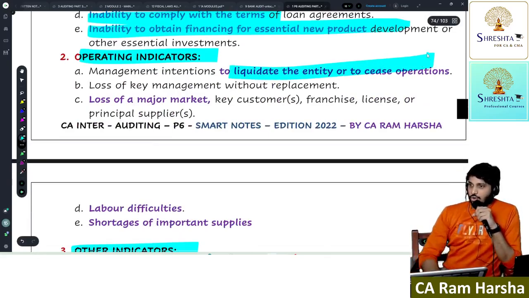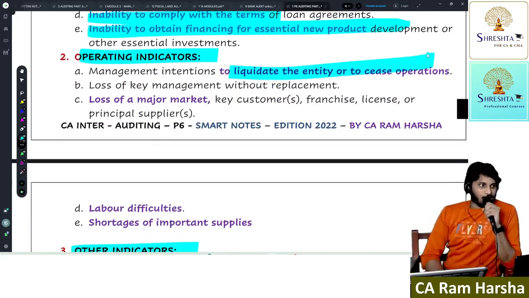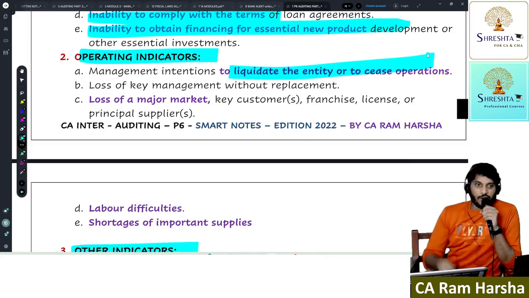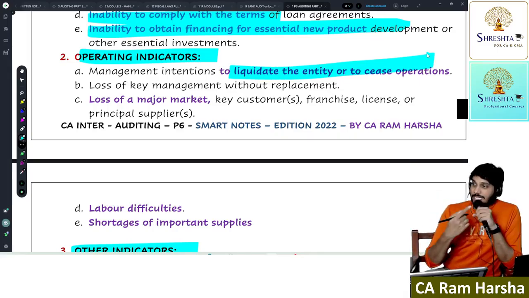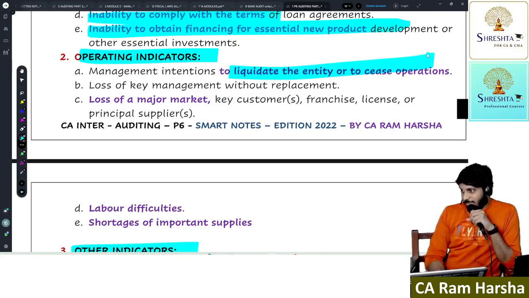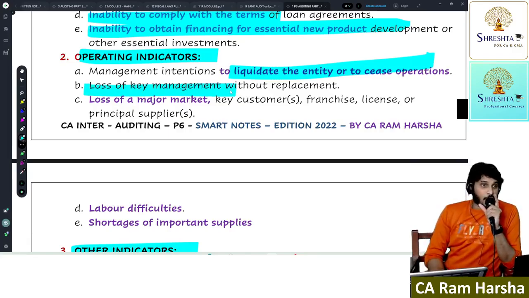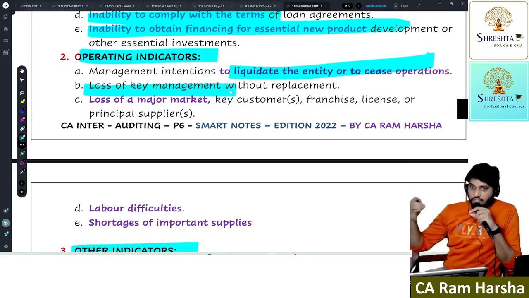Entity itself wants to close. The entity only decided to close. Ford Motors, they decided to close voluntarily. Until then they tried to manage, but somehow cash flows were not supporting. They announced in 2021 that we are winding up. Next, loss of key management. Operational thing. Coffee Day. Yes or no? When the CEO died, the Coffee Day future was completely questioned. Later his wife took over and slowly she revived it.